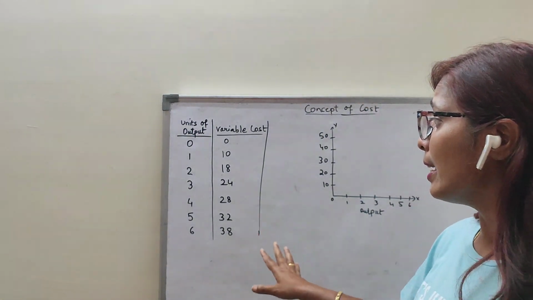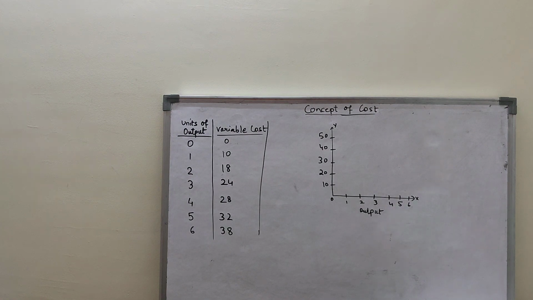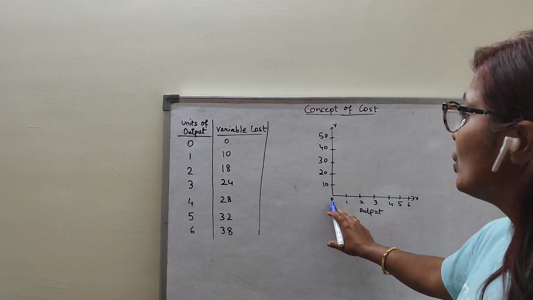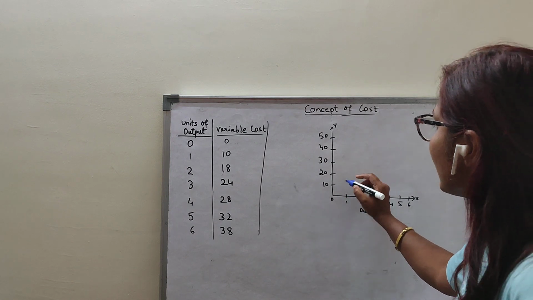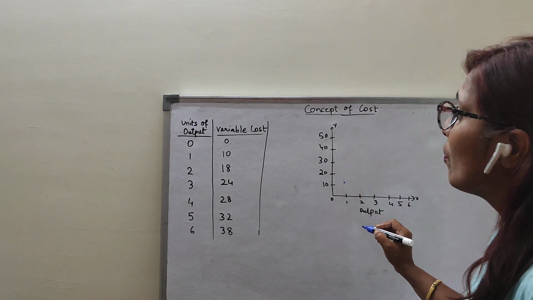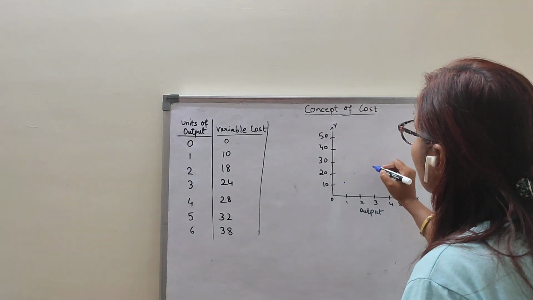So if I plot this table in this figure, I will get my variable cost. See, at 0 output, 0 cost. When 1 unit of output is produced, my cost was 10. Clear? When 2 units, 18. When 3 units, 24.